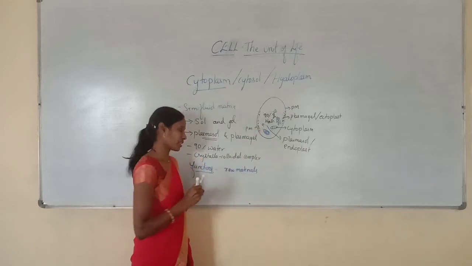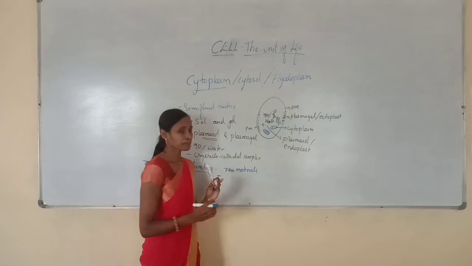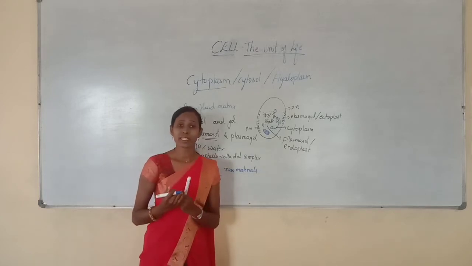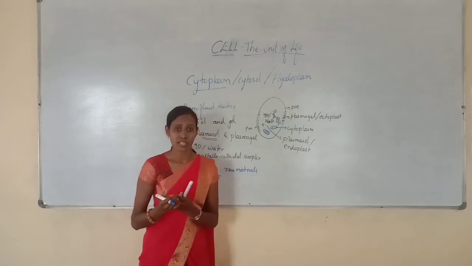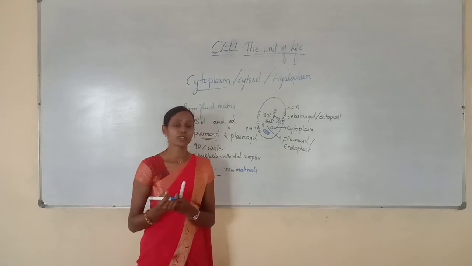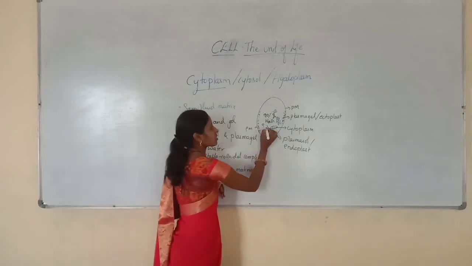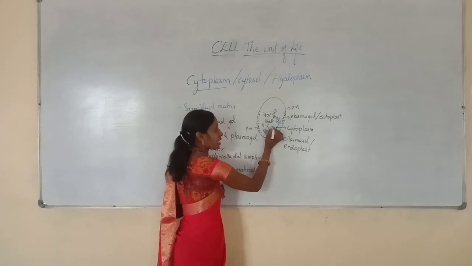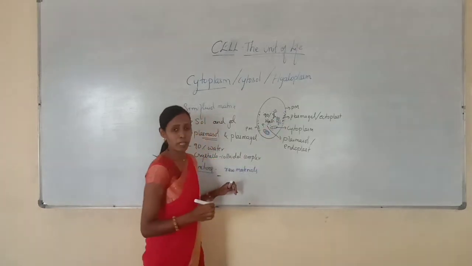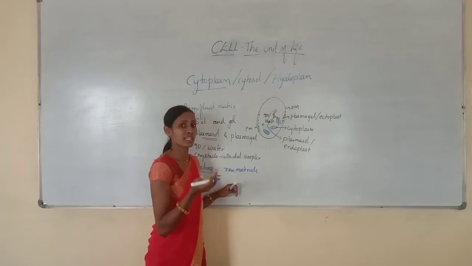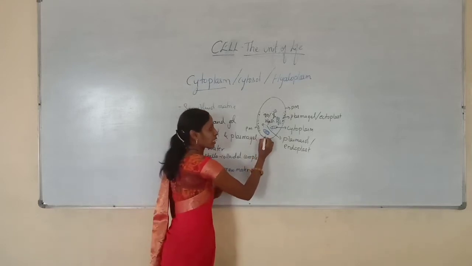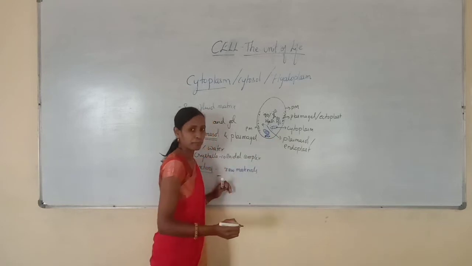That is one function. The next function is that the exchange of materials between the cell organelles takes place through cytoplasm. For example, the endoplasmic reticulum can synthesize lipids, proteins, etc., and the mitochondria can synthesize ATP.